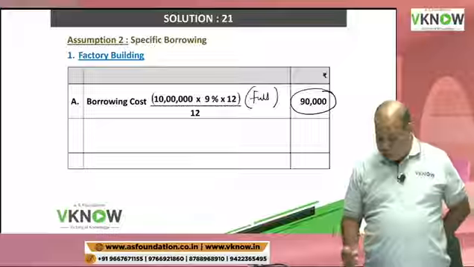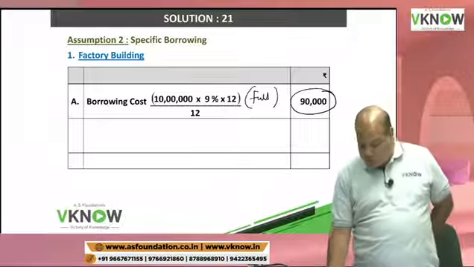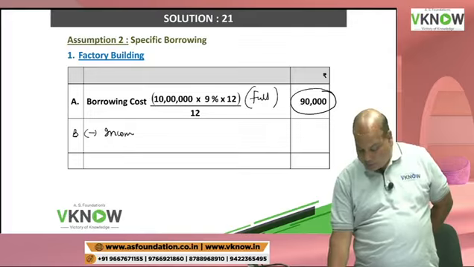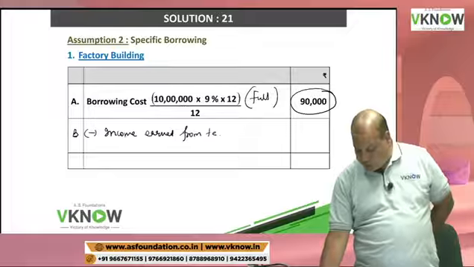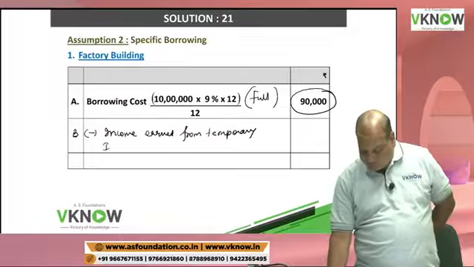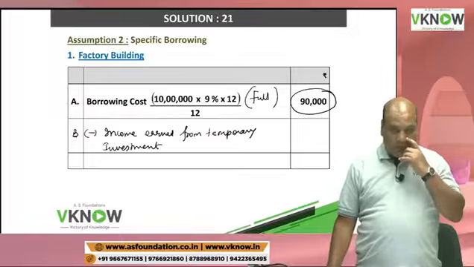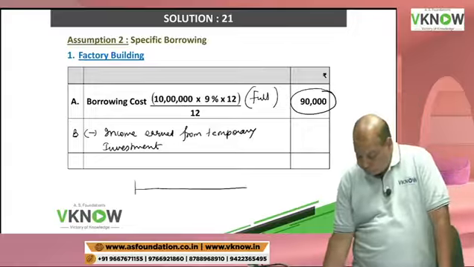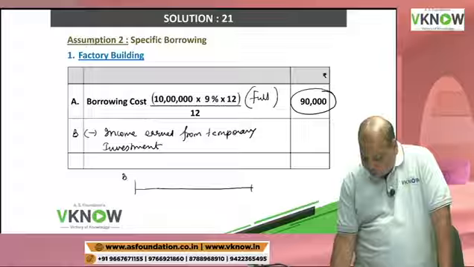So my question is, how much is the income earned from temporary investment? Can anybody answer? How much income is earned from temporary investment of factory building funds? Now you see, you have borrowed 10 lakh rupees here.